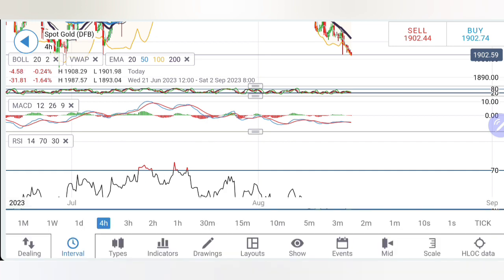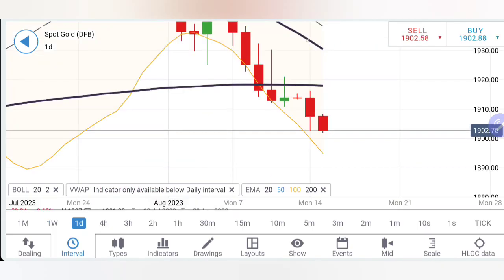RSI is already extremely oversold, and now on the daily chart, this is the second consecutive red candle after yesterday's bearish candle. If you look at the charts here, lower highs, lower lows, it appears 1900 may provide good support. Below 1900 is where a little more bearishness can be expected towards 1895 and 1891 levels.